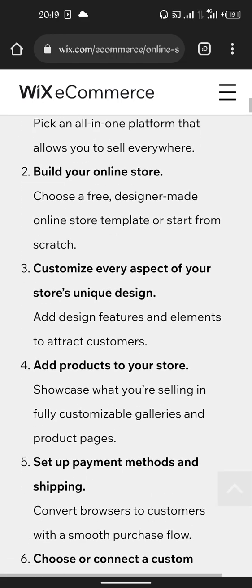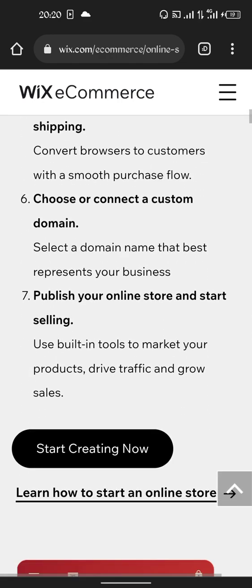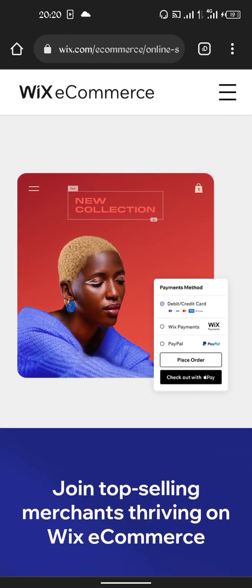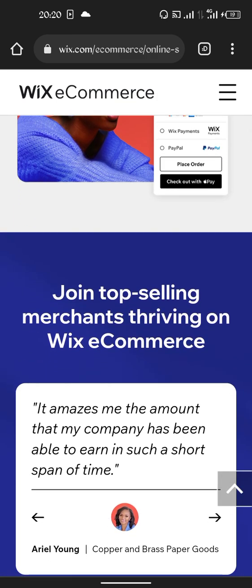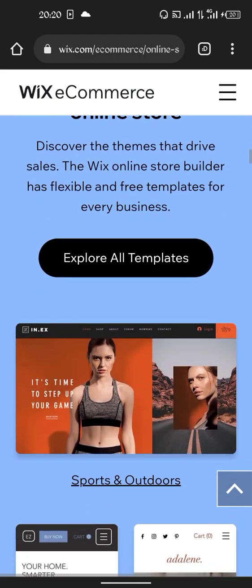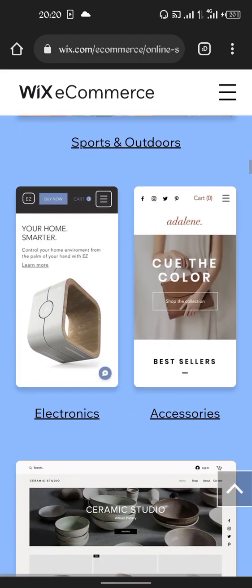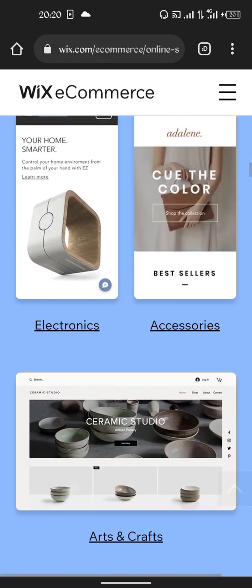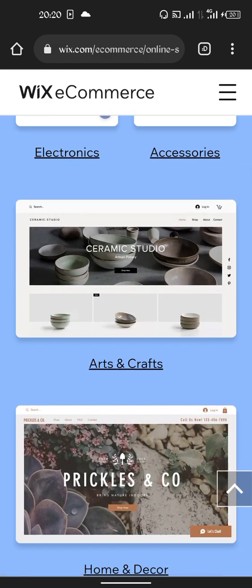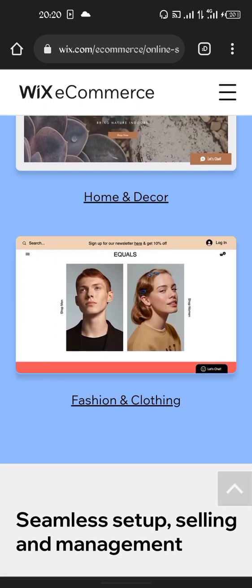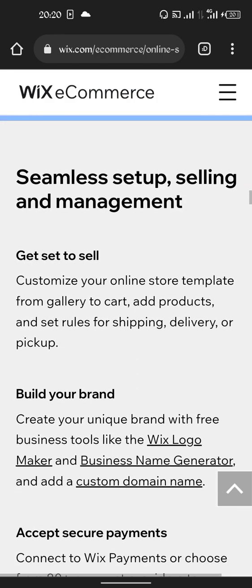For us to start utilizing this platform, we'll go through the process, and this is similar to what we'll be having on our dashboard or our marketplace where we are making sales of our products. Customers can have products shipped directly from our store. Whether you want to sell electronics, accessories, arts and crafts, home and decorations, or fashion and clothing, it depends on whatever you want to sell.